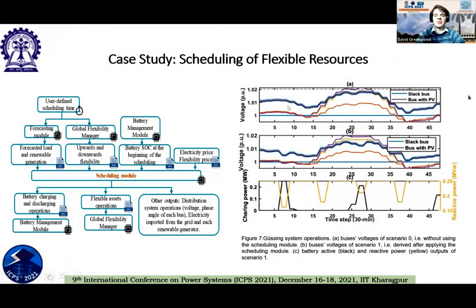And what we can see here is, by running the scheduling process, we go from the first picture where some of the buses are going to exceed our voltage limit, to the second picture where everything is operating within the limits of the system. And then what we can see at the bottom is the schedule that's been sent to the battery system to do this, in terms of charging the battery in terms of its real power, and also here you can see we're discharging it at points in terms of its reactive power.